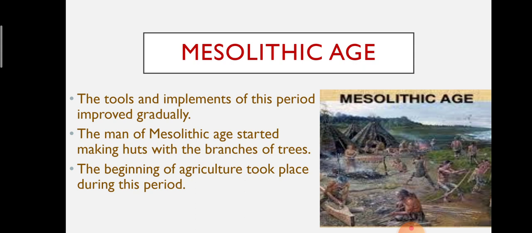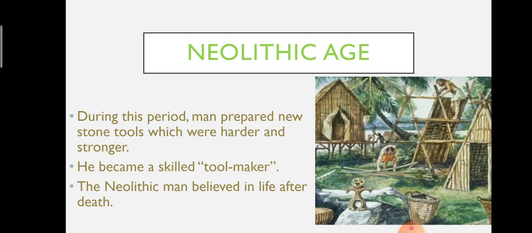Then we will discuss the Neolithic Age. Neo means new. Lithic means stone, so it means the new stone age. During this period, man prepared new stone tools which are harder and also stronger. It is better than the Mesolithic period.